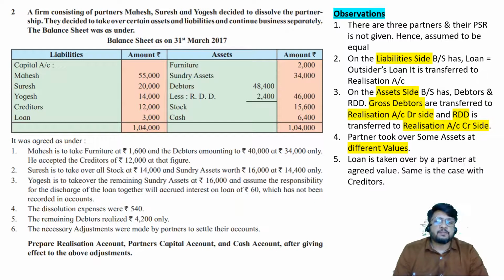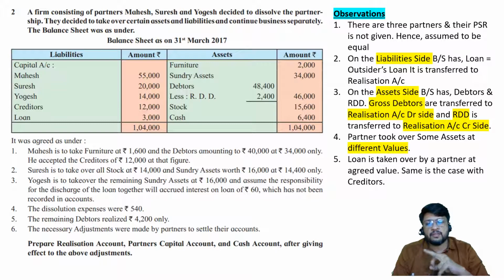Next one, loan is taken over by the partner at agreed value, because the loan amount is rupees 3,000. Look at adjustment number 3. Yogesh to take over remaining sundry assets at rupees 16,000 and assume the responsibility for discharge of loan together with accrued interest on loan at rupees 60, which has not been recorded in accounts. So in the balance sheet, interest on loan of rupees 60 is not recorded, but the lender is saying that when you are paying, don't forget to pay me my principal component along with my interest component.